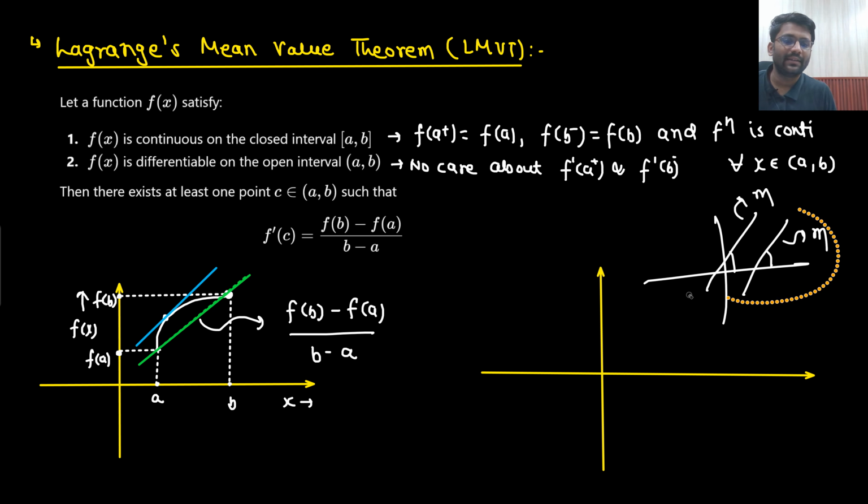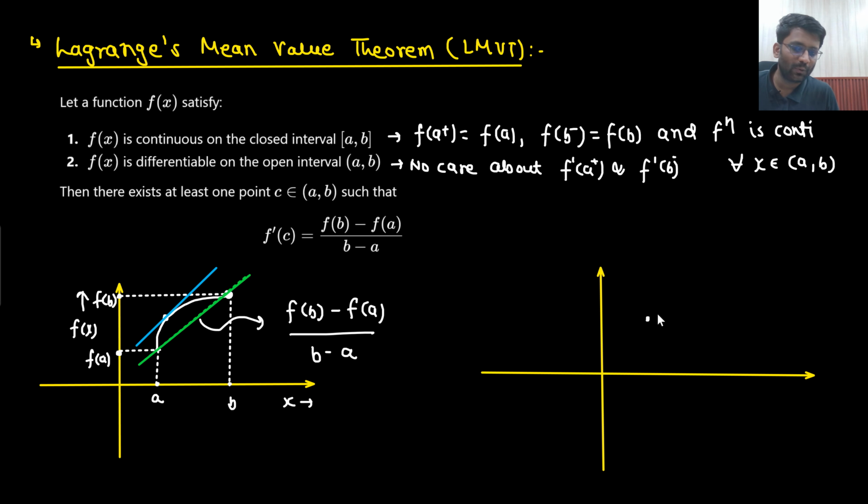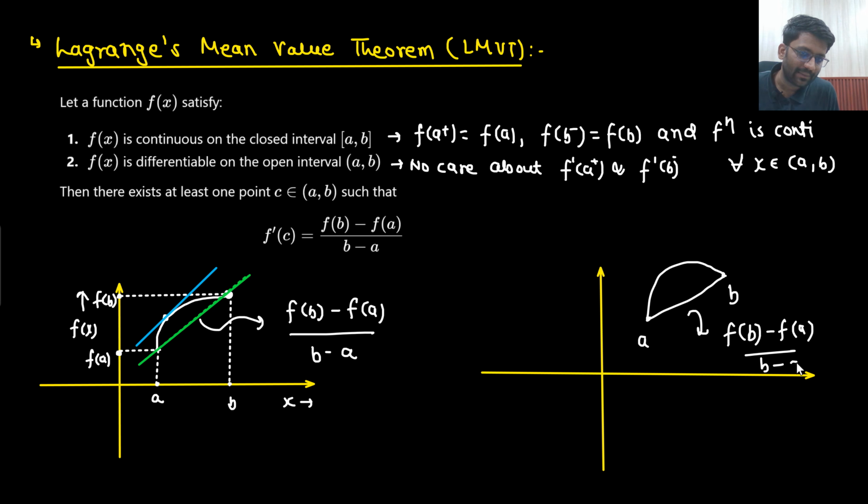So what I did was there were two points. The graph was like this. Between a to b, my function is continuous and differentiable, and it is continuous at x equals a and x equals b. Then I joined these 2 points and I calculated the slope. The slope came out to be f of b minus f of a divided by b minus a.